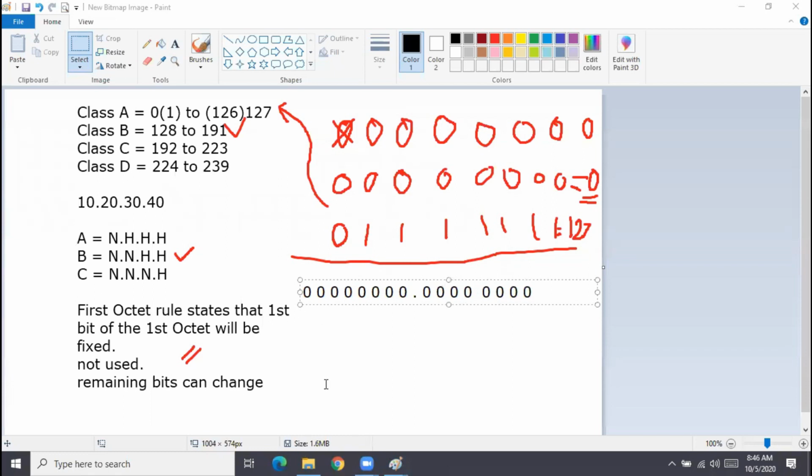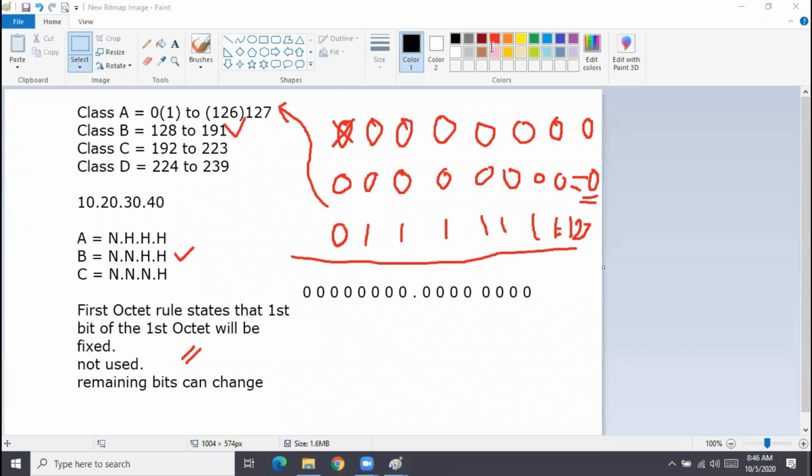So these are your 16 bits for the network portion. Now, the first octet rule says that the first bit of the first octet will be fixed. How many octets do you have for the network portion? Two octets. So the first bit was already fixed in class A, right? The first octet is already fixed for class A.